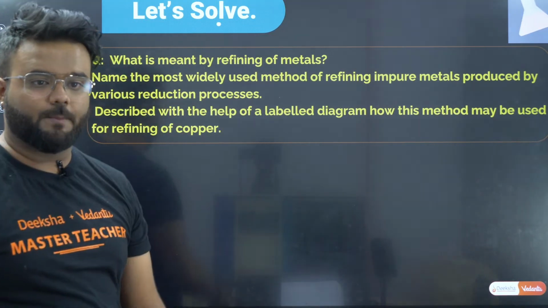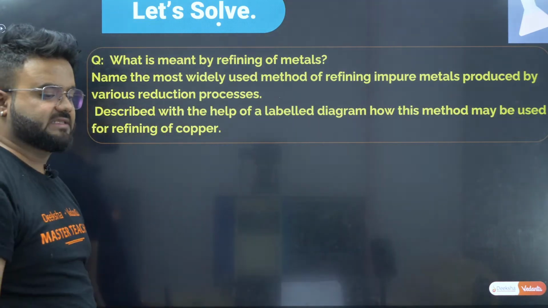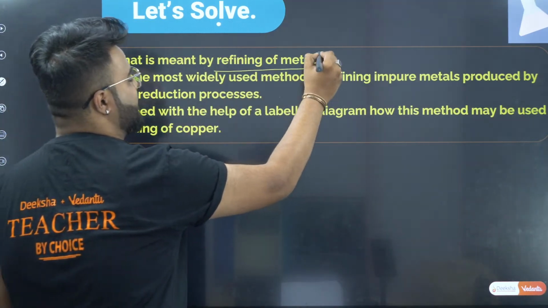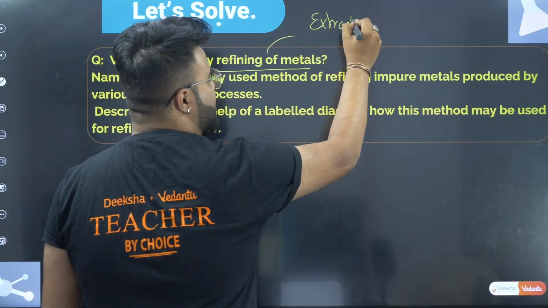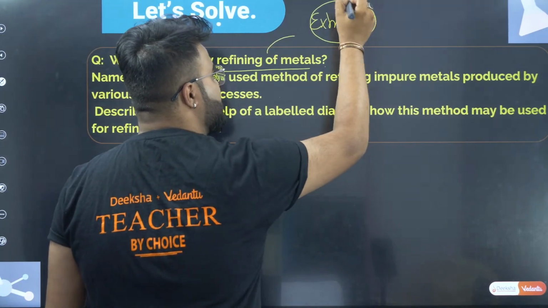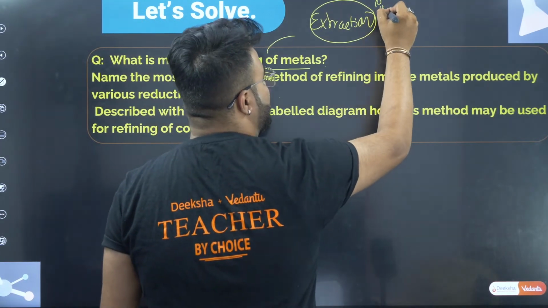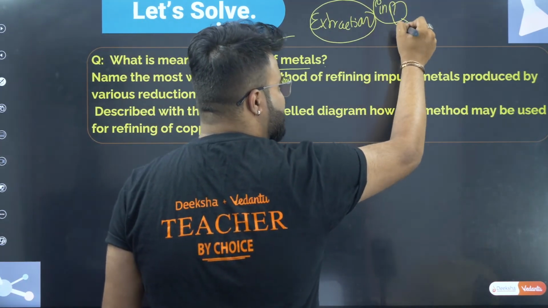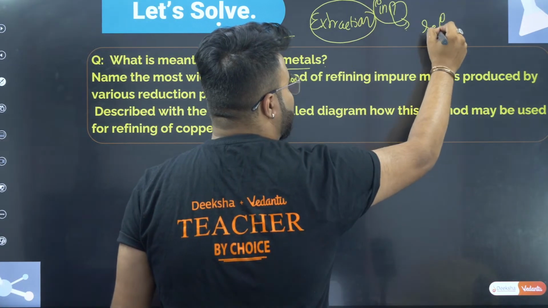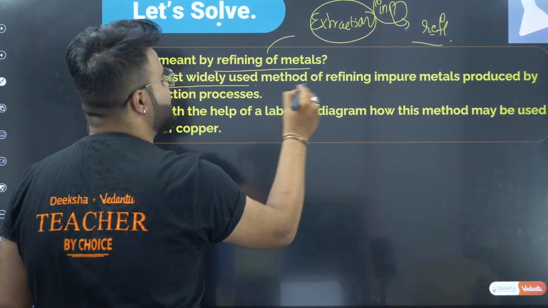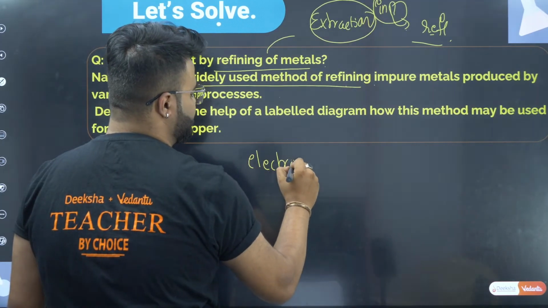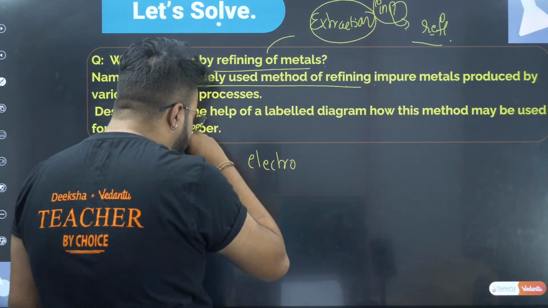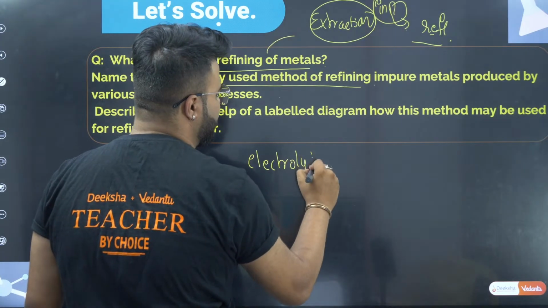They are asking about copper. Clear guys? Now let us see, refining of metals is needed after the extraction process. After the extraction process, there will be impurities. To remove these impurities, we use refining. So which is the widely used method for refining? That is nothing but electrolytic refining.